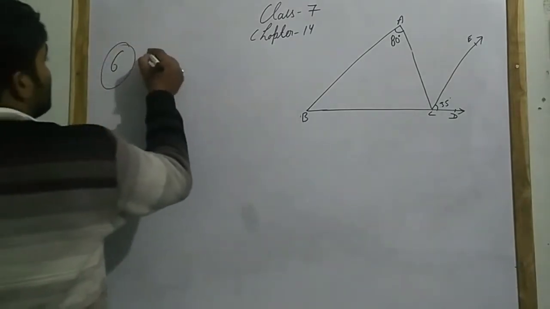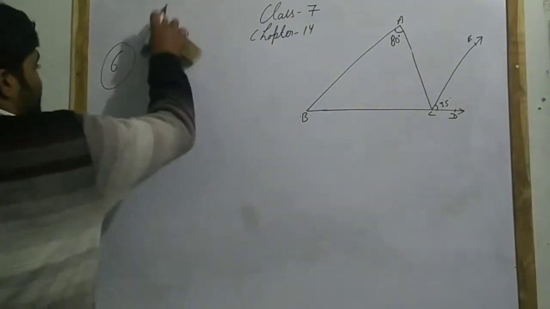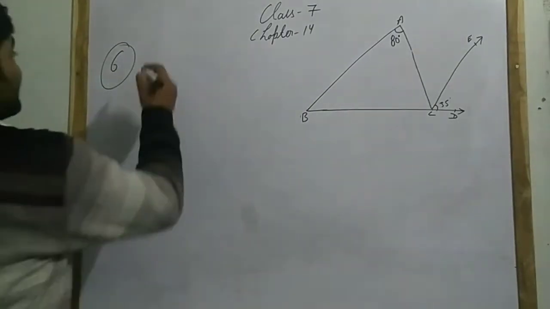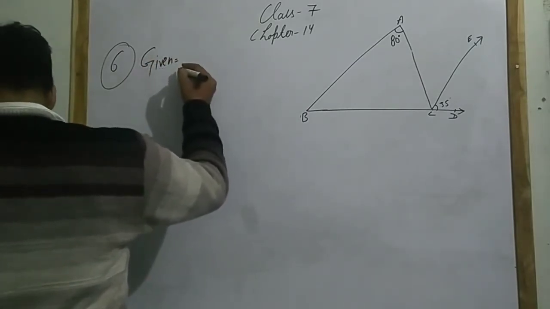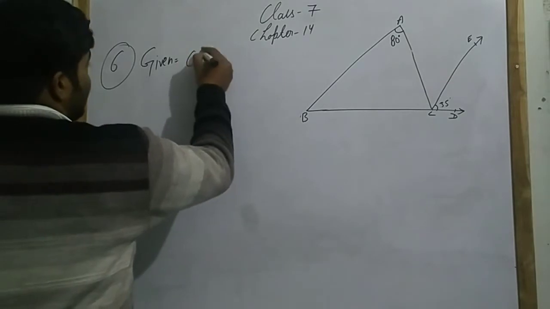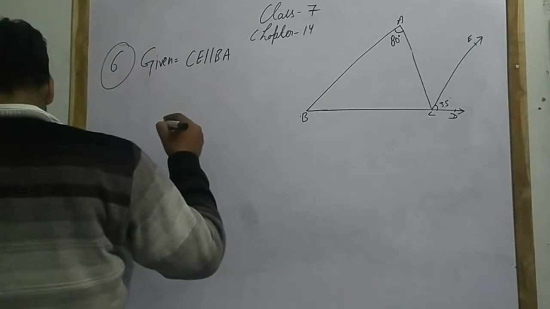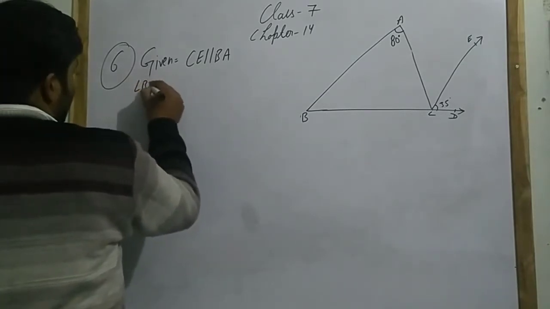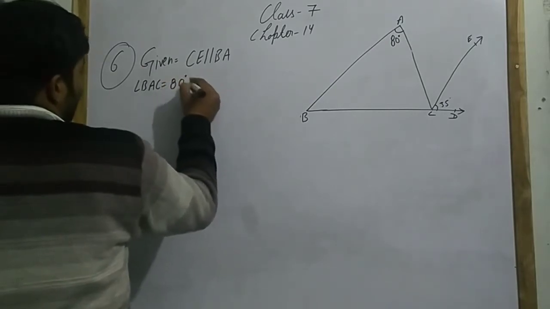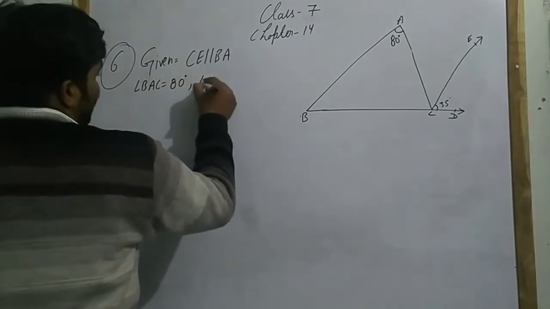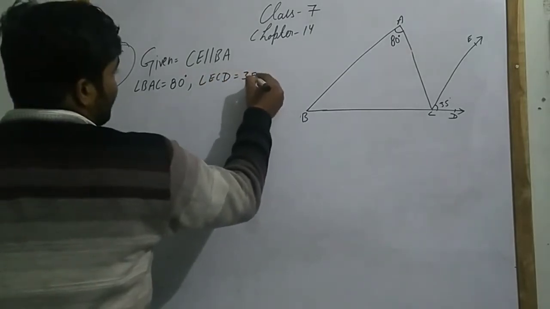First of all, I have told you to write what is given. What is given to you in this question? Okay, you have to write: given, CE parallel to BA and angle BAC equals 80 degrees. After that, angle ECD equals 35 degrees.